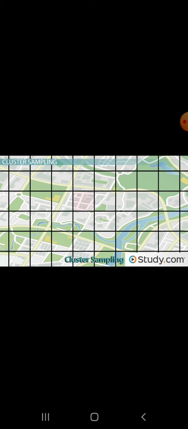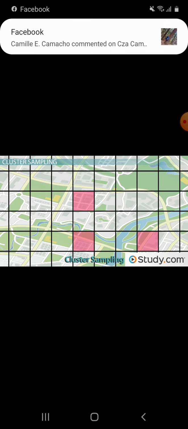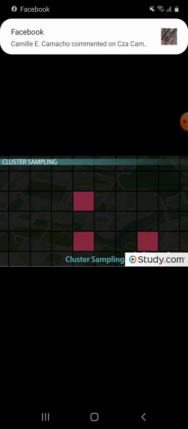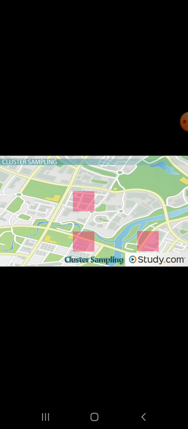If, however, you used cluster sampling, you would define clusters within the city, say a size of 1 square mile each, and then randomly select which clusters to visit. And instead of sampling random individuals, you would instead visit each and every house within each cluster. When randomly selected, clusters can be assumed to represent the whole, like the city of Atlanta, but with much less time and effort.